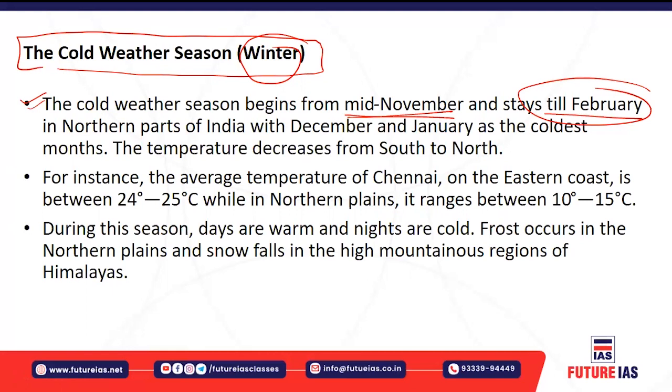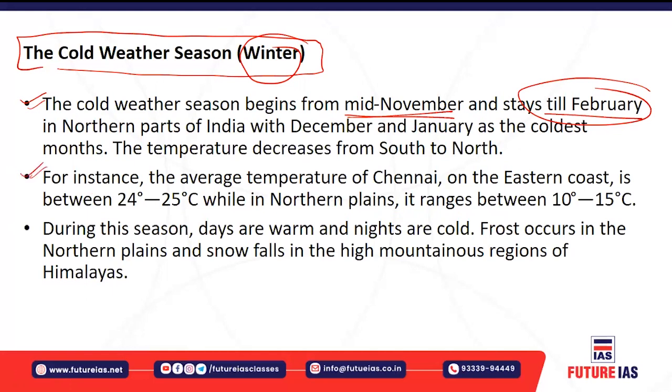Sometimes the temperature reaches the freezing point also. The temperature decreases from south to north. If you move from the periphery of the peninsula to the northern part of India, the temperature gradually decreases during the winter time, especially in the northern part of India.